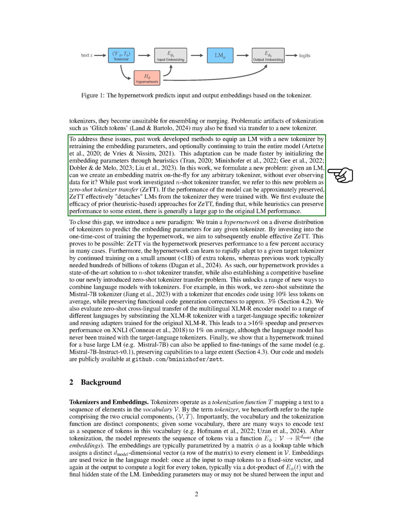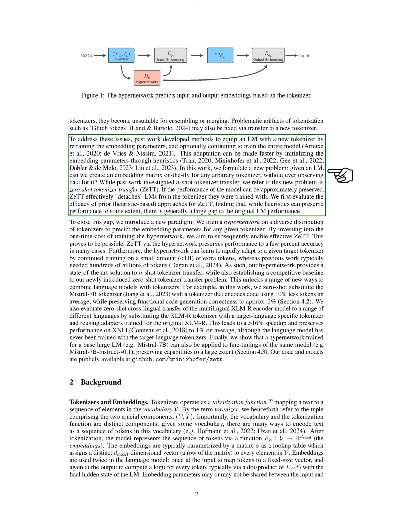We introduce a new concept called Zero-Shot Tokenizer Transfer, ZeTT, where we aim to create an embedding matrix for any tokenizer without prior data observation. Our approach involves training a hypernetwork on various tokenizers to predict the embedding parameters for a given tokenizer. By doing this, we can effectively detach LMs from their original tokenizer, enabling smoother transitions between different tokenizers.